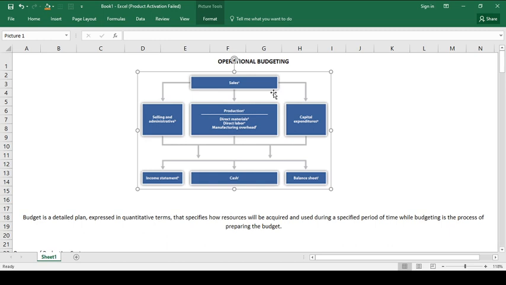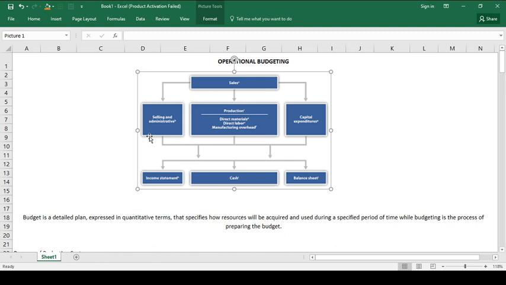Take note that the budgeting process begins with the sales budget, then it follows the selling and administrative budget, the production budget, and the capital expenditure budgets. After those budgets are prepared, we can now prepare the income statement budget, the cash budget, and the balance sheet budget.